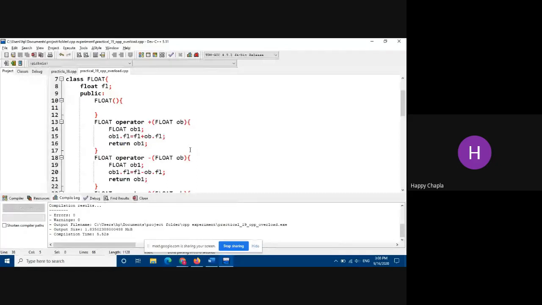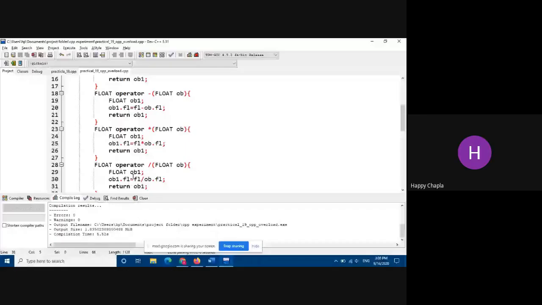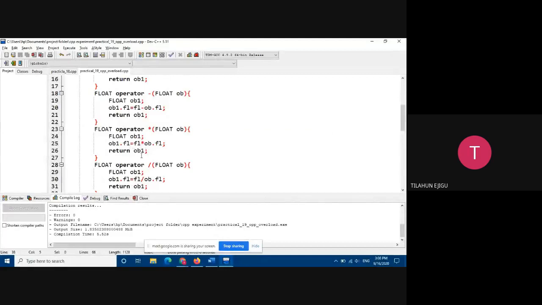So ov.f1 plus f1, you are storing into this ov1.f1. Okay. Plus correct, subtraction correct. Now scroll down. Multiplication correct, division correct. Okay. Scroll down. Go to your main function, integer main.